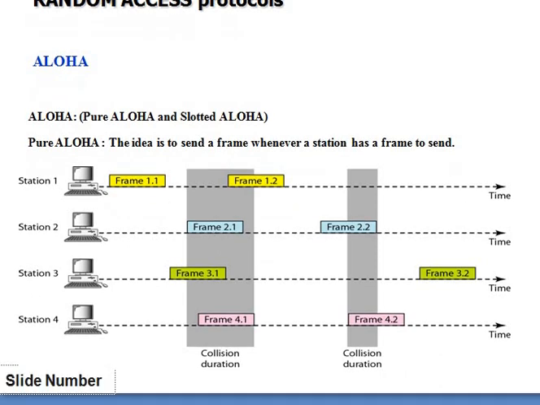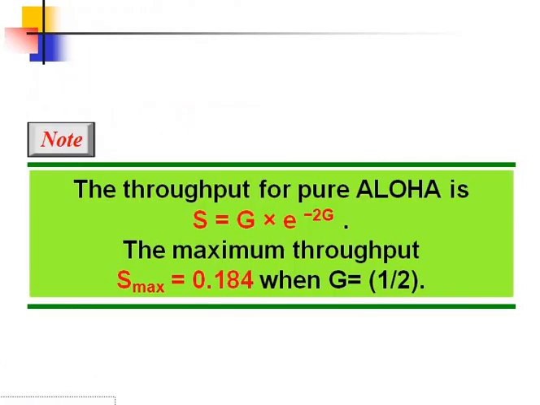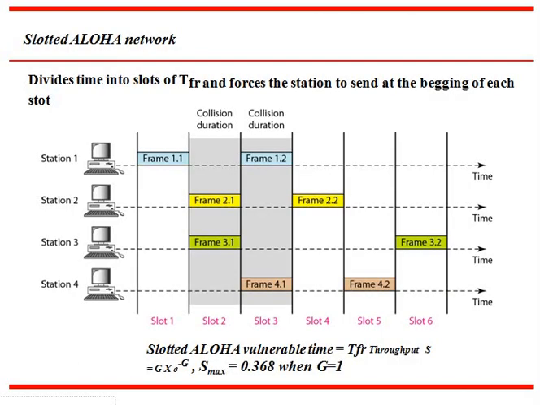Next we have one note. The throughput for pure Aloha is S equal to G times e to the power of minus 2G. The maximum throughput S max is equal to 0.184, where G is equal to 1/2, or 0.5. Next, I told you Aloha has two types. One is pure Aloha and the second is slotted Aloha.